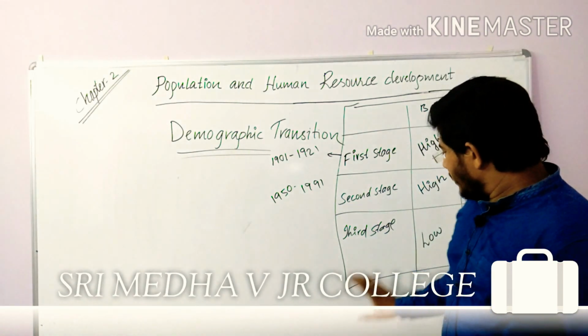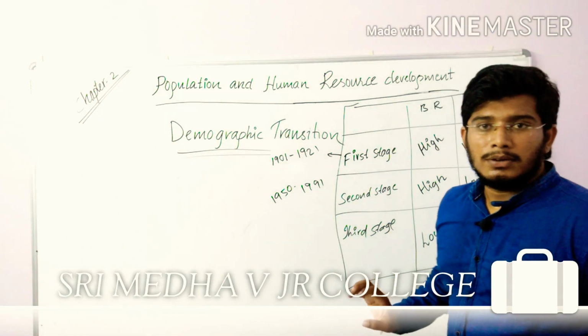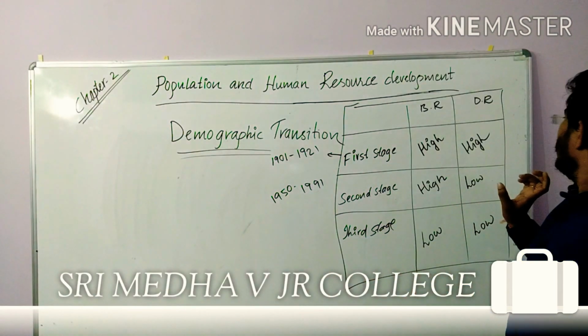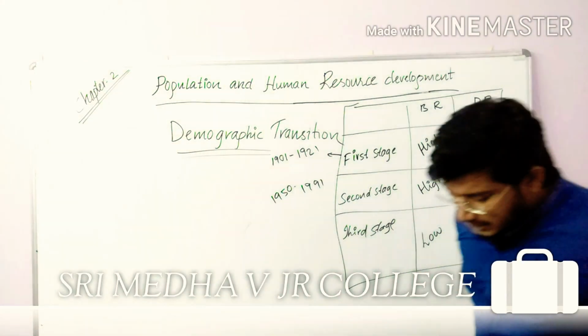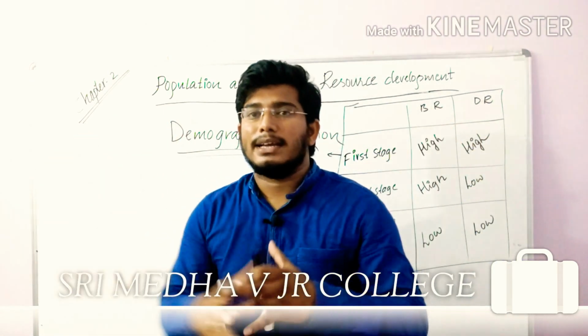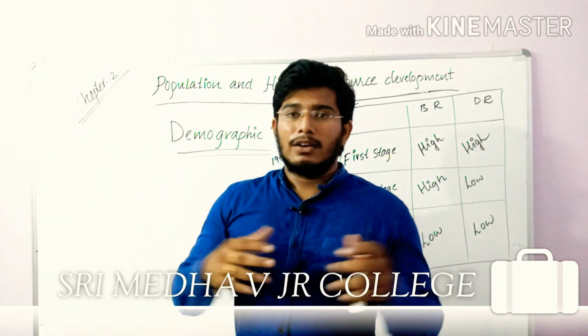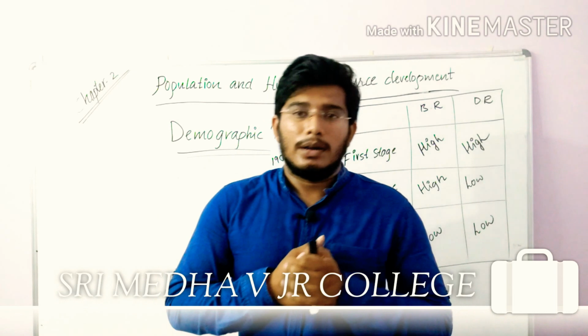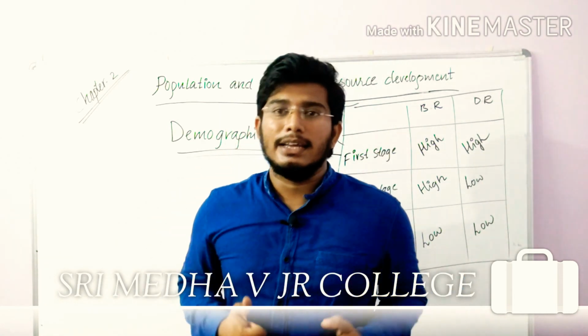These are a few reasons. And why did the death rate also decrease in this third stage? As we know, now we have all the medical facilities, and due to economic growth, all the people are getting jobs.